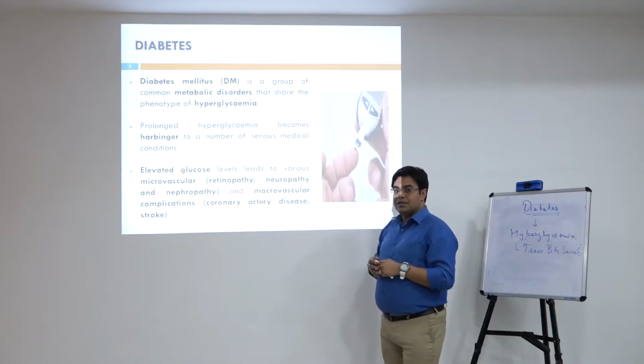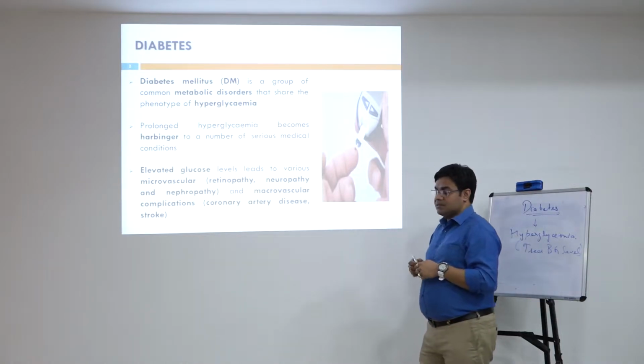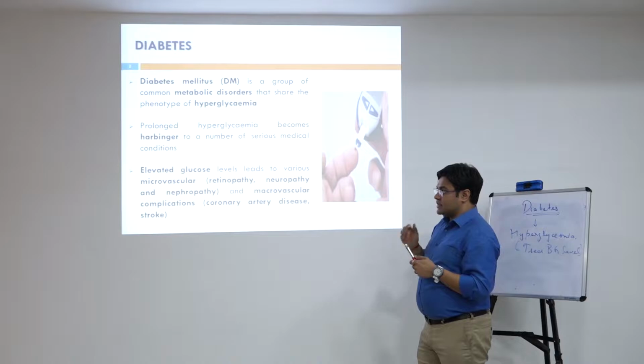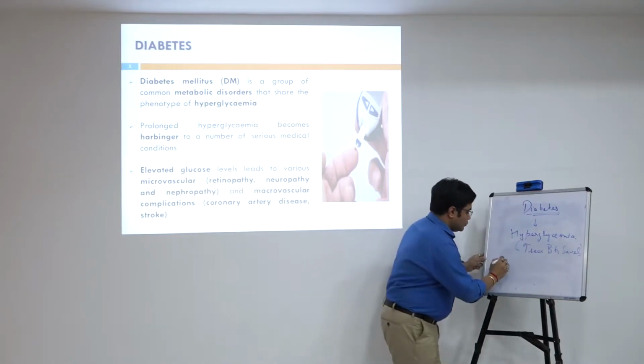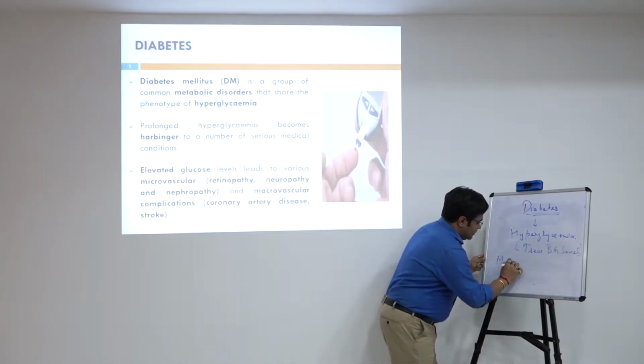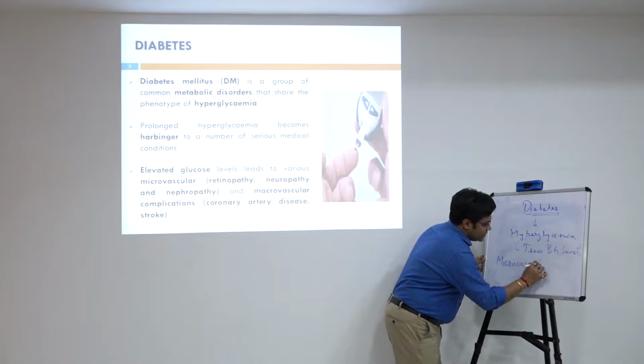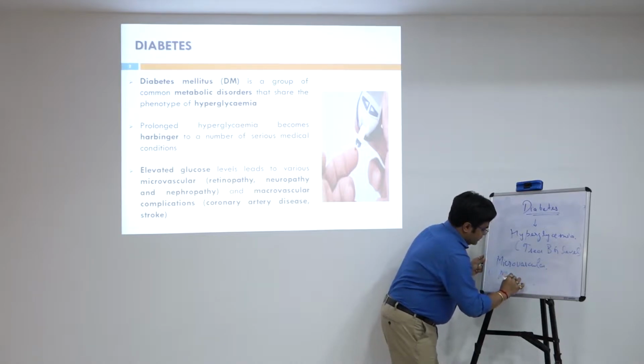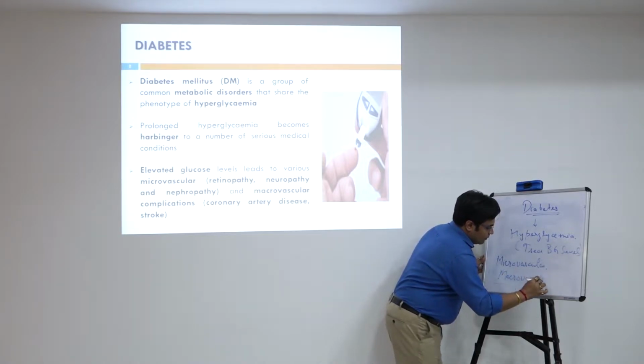And it is the major harbinger for a number of serious medical conditions, and as a result it contributes to two basic complications. One is the microvascular complications and the second one is the macrovascular complications.